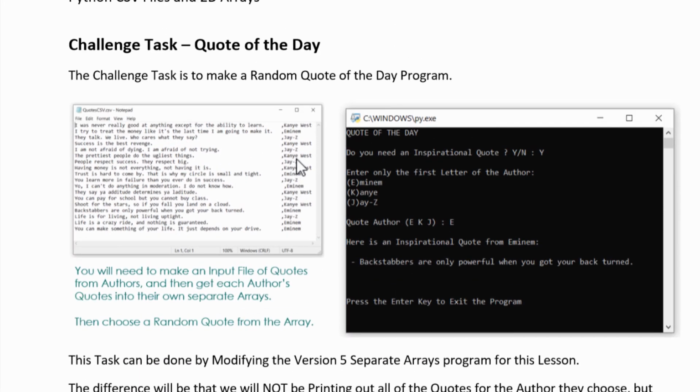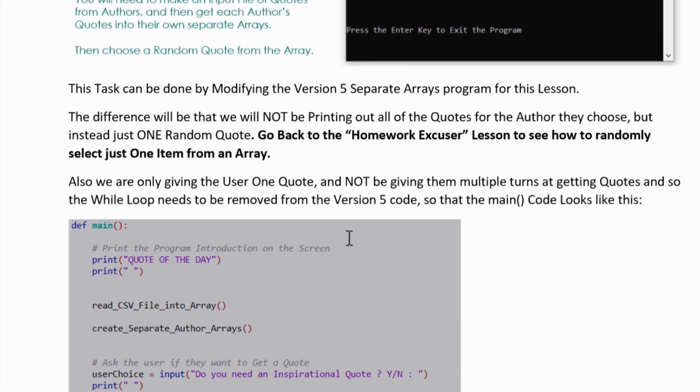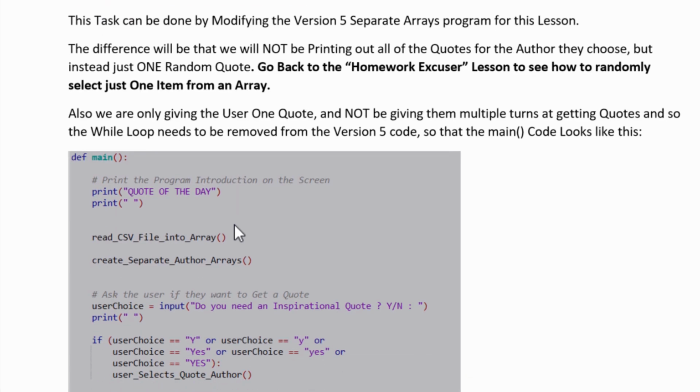Which brings us to challenge task quote of the day. The last thing, so remember you're going to have your input file of your favorite quotes and authors, and then ask people if they need an inspirational quote, and they can pick who they want the quote from, and it's going to give them the quote. So we've got the version 5 separate arrays program, and that's what you're going to need. You're going to have to put each quote, like all of Kanye's quotes in the Kanye array, all of Jay-Z's quotes in the Jay-Z array. So all you have to do is take the version 5 code really and start modifying it so it's going to do this quote of the day.